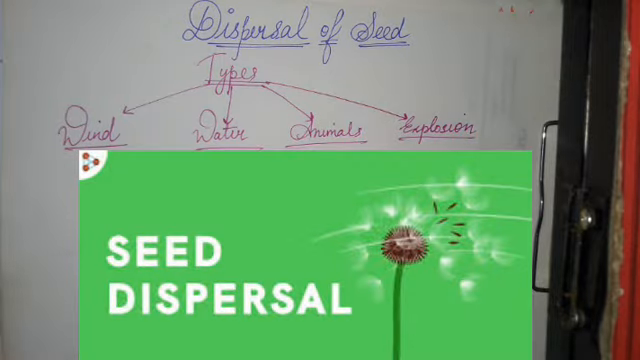First one is with the help of wind. There are many seeds which are very small, very tiny, lightweight. They themselves can move from one place to another with the help of wind. As the wind flows, just like dust particles spread from one place to another, the same way small little seeds also scatter from the parent plant to some other place.